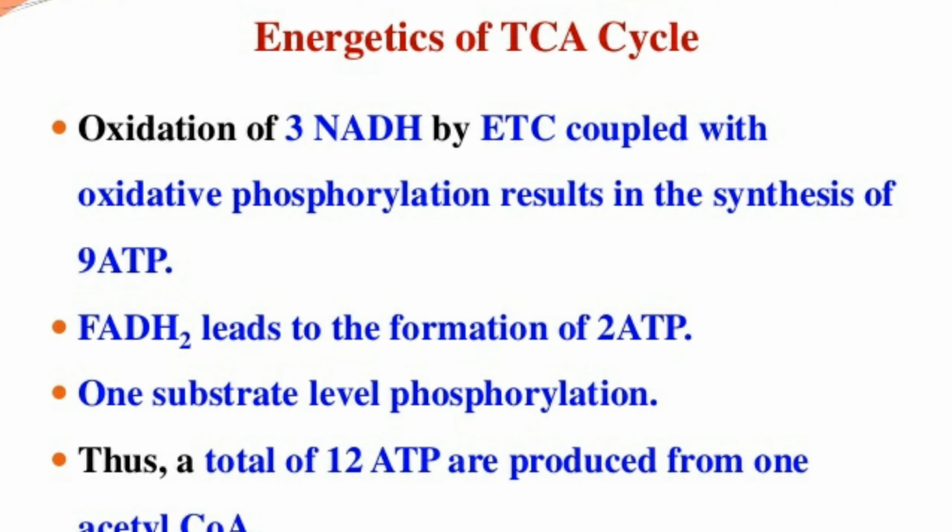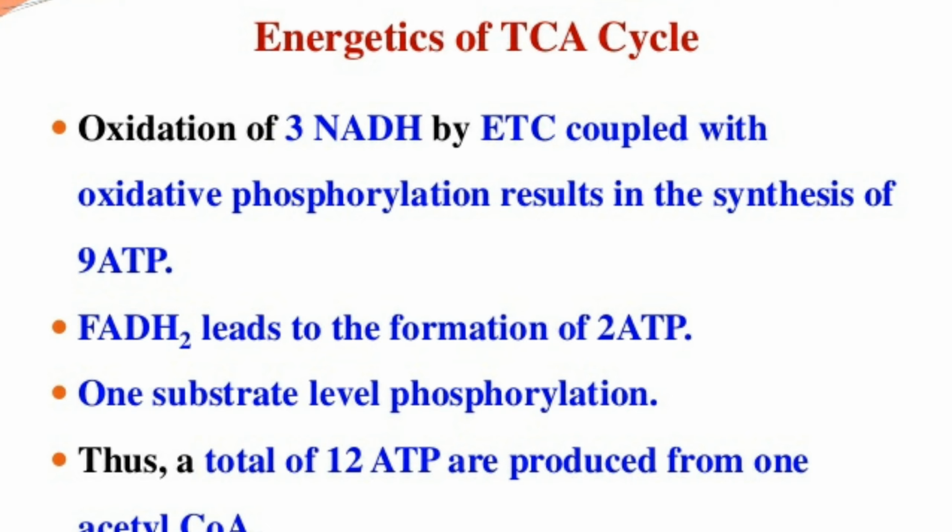Now let us see the energetics of the TCA cycle. That means how many ATPs are produced during the TCA cycle. Number 1, oxidation of 3 NADH by the ETC coupled with oxidative phosphorylation results in the synthesis of 9 ATP. That means 1 NADH produces 3 ATP in the electron transport chain by oxidative phosphorylation.